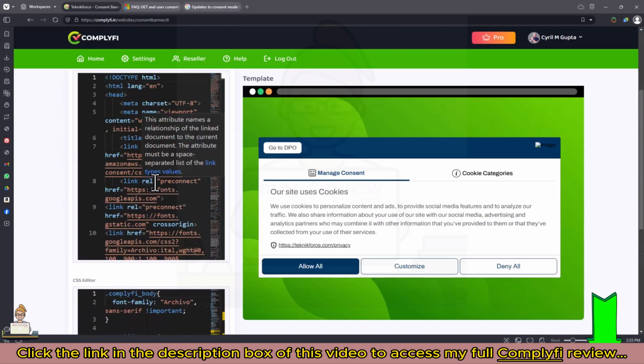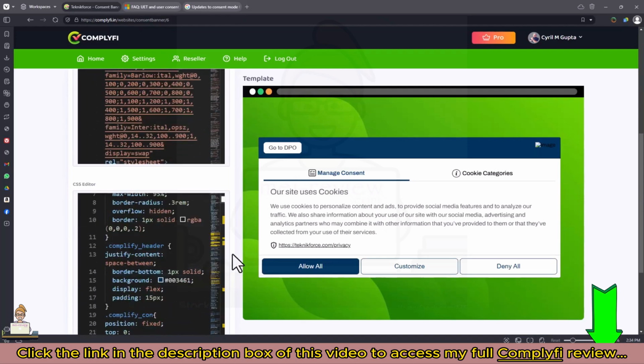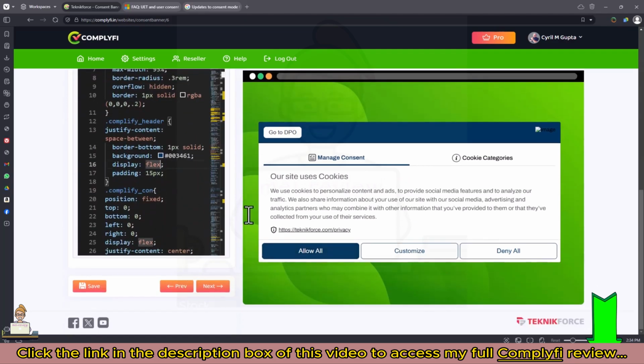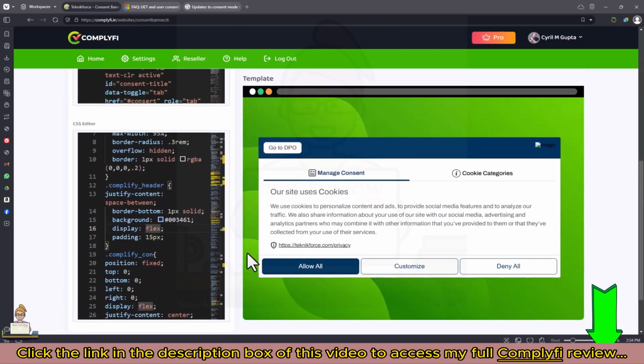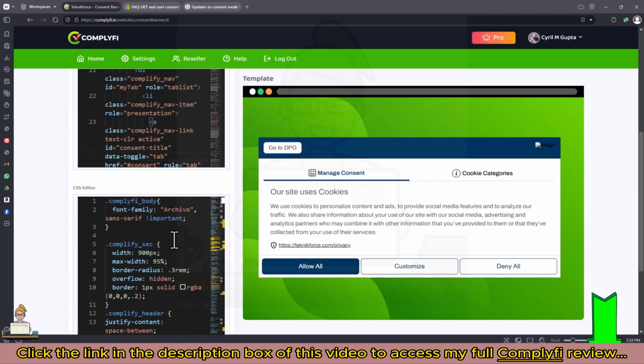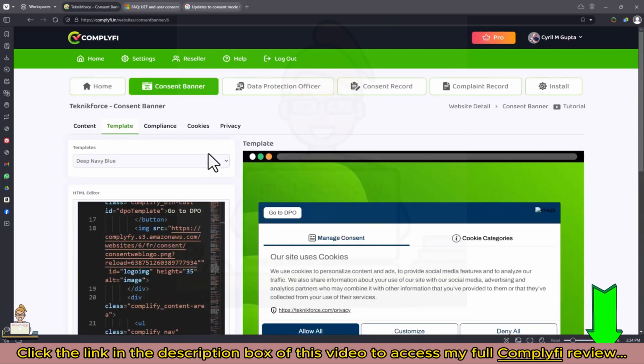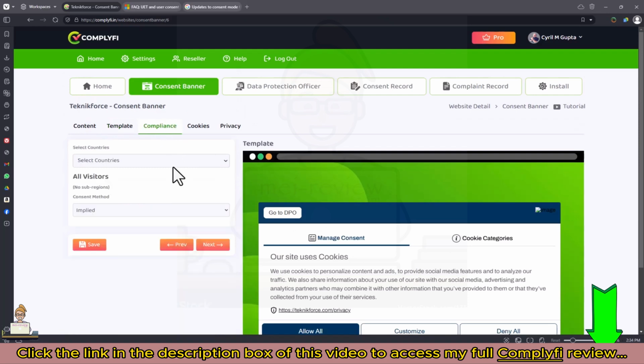Plus, it also has in-depth customization through HTML and CSS. Yes, you can modify the HTML and you can modify the CSS file to get the exact look you want. So if you are technically oriented, or you have a tech team, or you have a designer, you can give them access to the CSS and the HTML and they can create the exact look they want. So that's also included. And you have multi-country compliance.